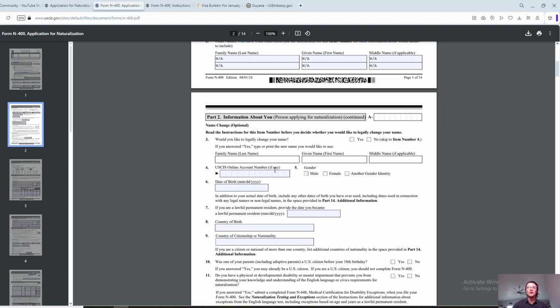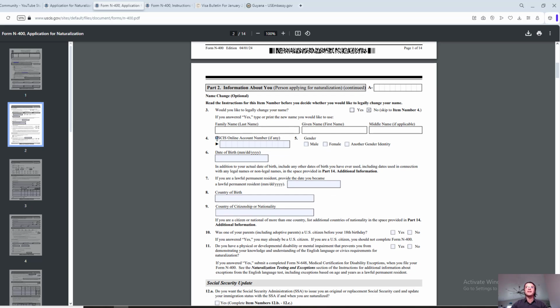If that's what you want to do, would you like to legally change your name? Just say yes. And if you answered yes, type or print the new name you would like to use. Once you print out the application, if you're sending it by mail, print it out, go back and fill in the name that you want. If you're filling it out online, you will be able to type it. I'll stick to John Doe on this one, so we're gonna say no.